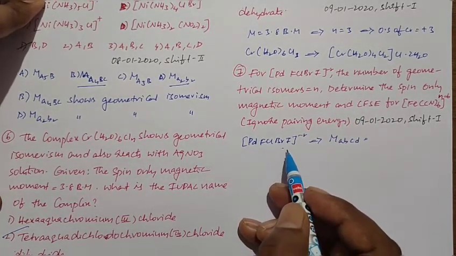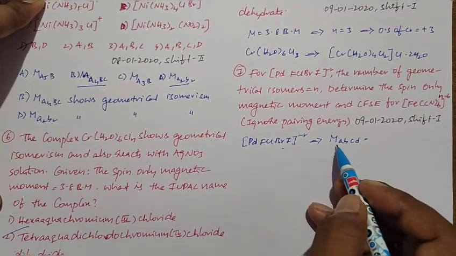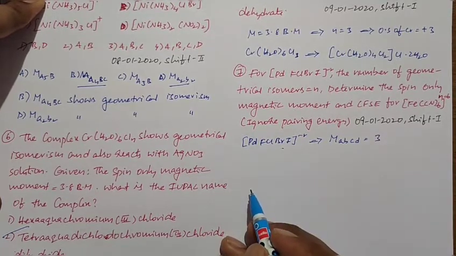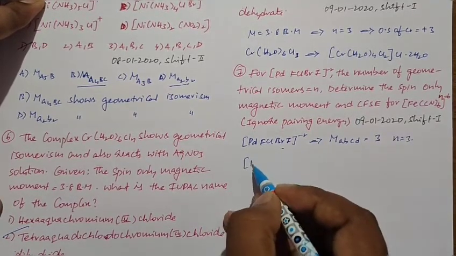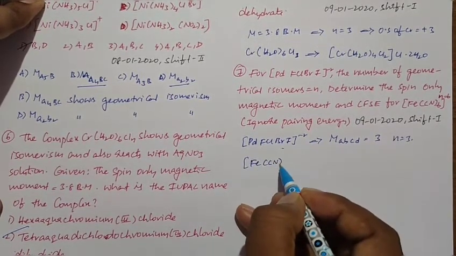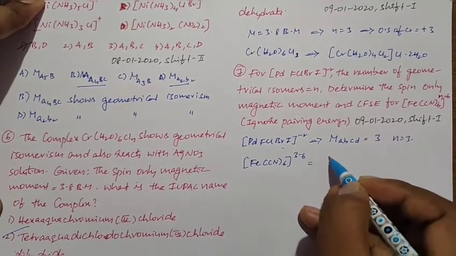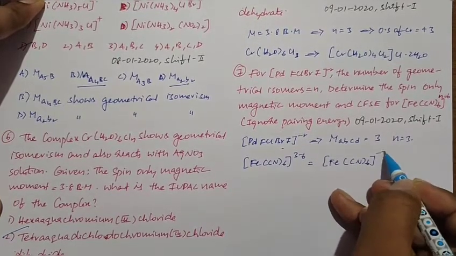So when it has a square planar structure and has a complex formula like MABCD, it has 3 geometrical isomers. Okay, how many geometrical isomers we have? 3. So n is equal to 3 we get. So [Fe(CN)6]^(3-6), that is equal to [Fe(CN)6]3-.